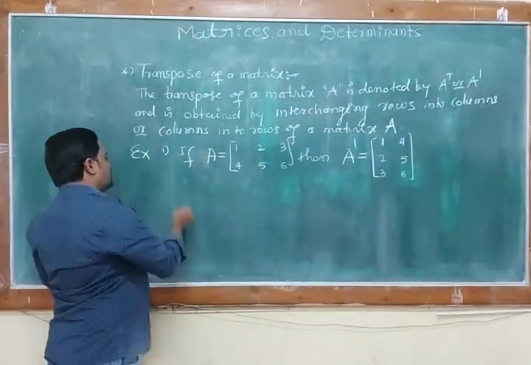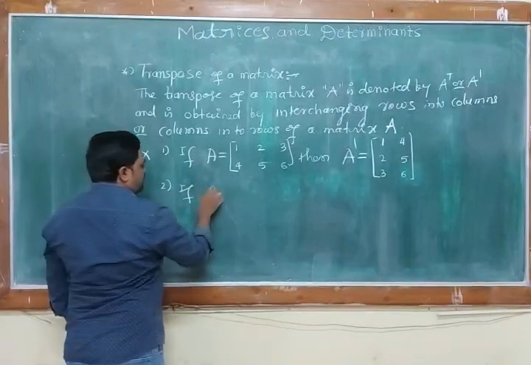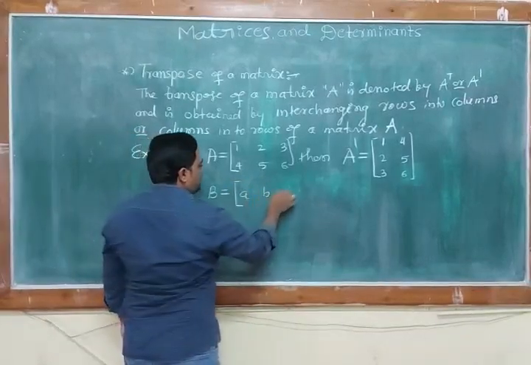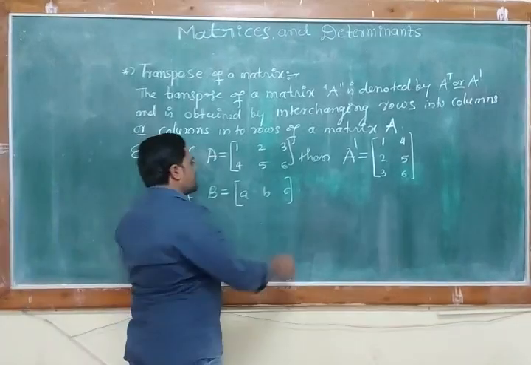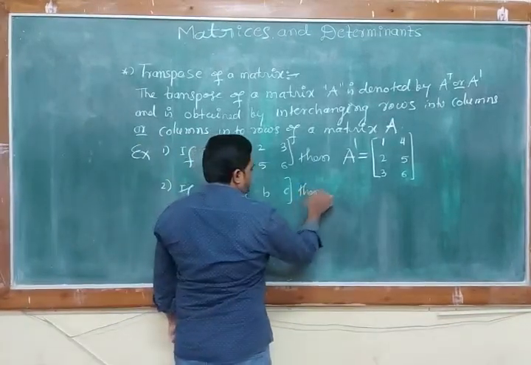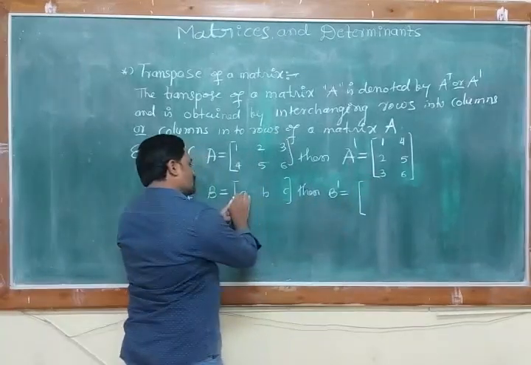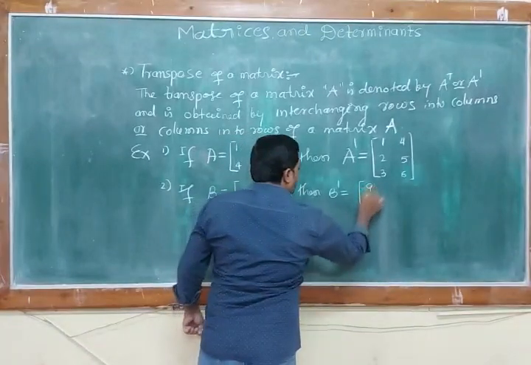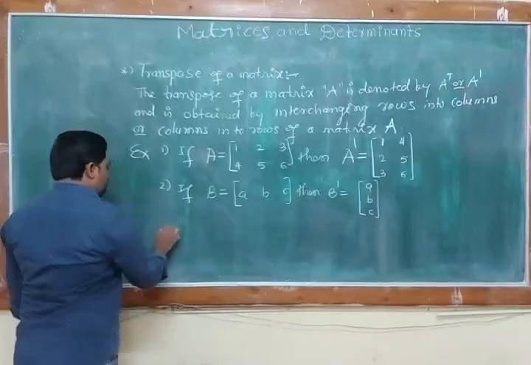Consider another example. If matrix B is A, B, C, a row matrix, then what is its B dash? B dash is obtained by interchanging rows into columns. We have only one row, so write it as a column A, B, C. Consider another example.